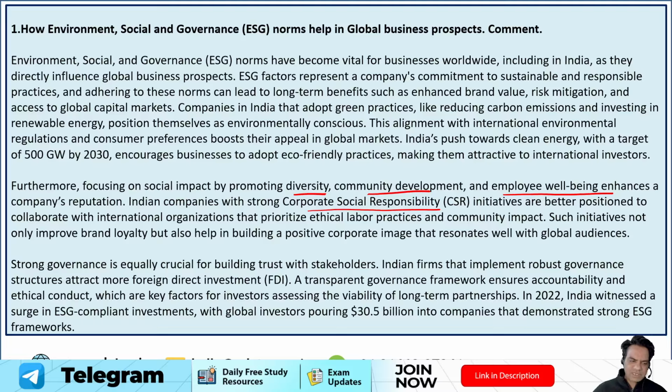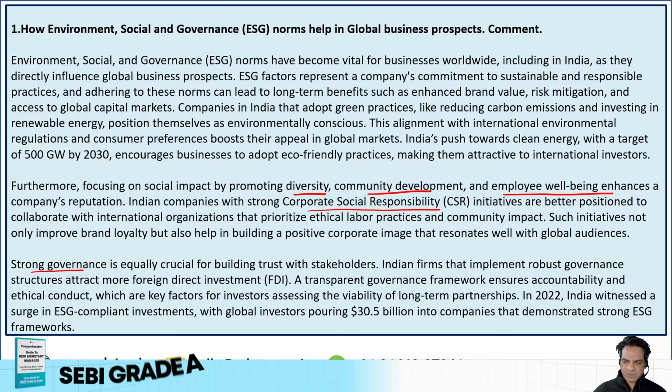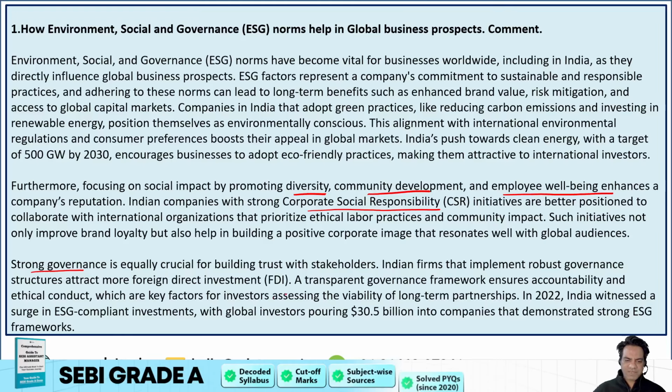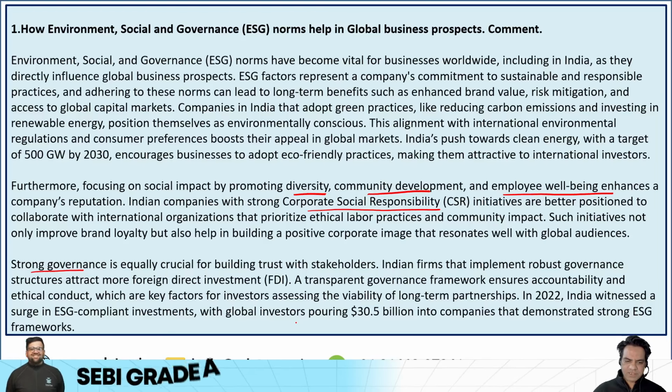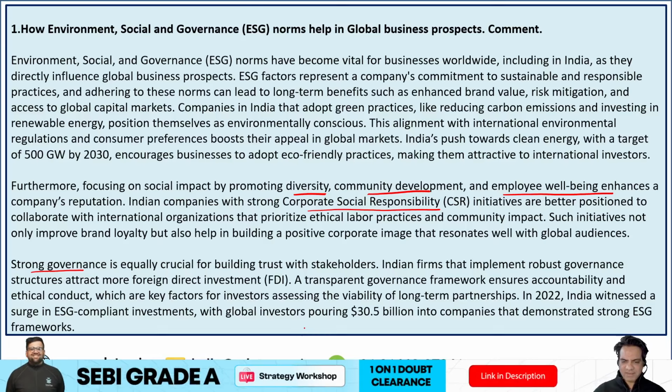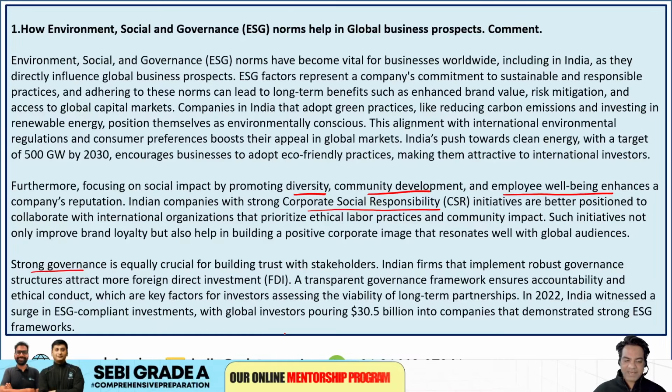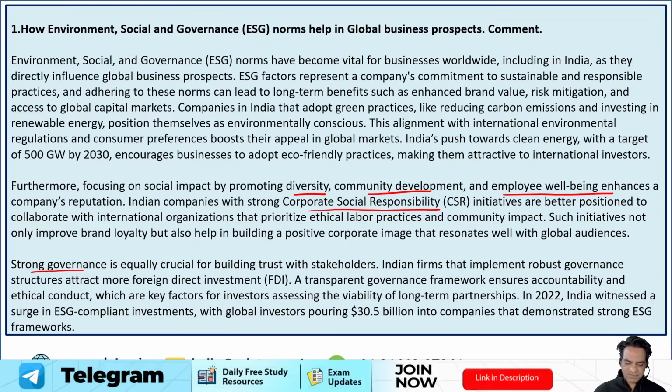Now, you could have also mentioned that strong governance is equally crucial for building trust with stakeholders. Indian firms that implement robust governance structures attract more FDI. A transparent governance framework ensures accountability and ethical conduct, which are key factors for investors assessing the viability of long-term partnership. You could have mentioned that in 2022, India witnessed a surge in ESG compliant investments, with global investors pouring $30.5 billion into companies that demonstrated strong ESG frameworks.